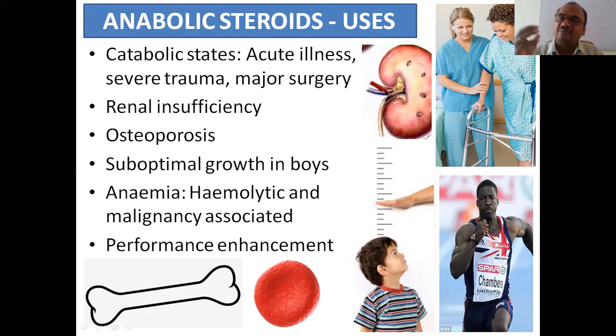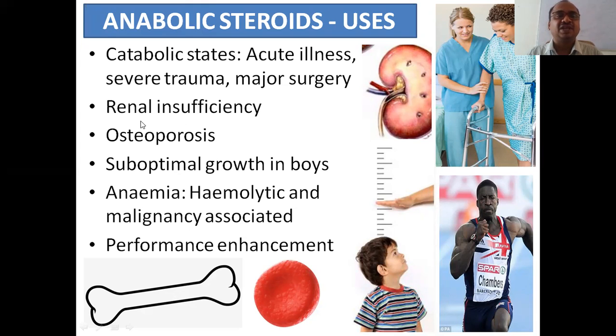After surgery, there is a loss of muscle and loss of bone. In such cases, if you give these anabolic steroids, the muscles will build up. Much of the muscle is cut down in operations and during surgery. If it has to develop again, in such cases, you have to give anabolic steroids.